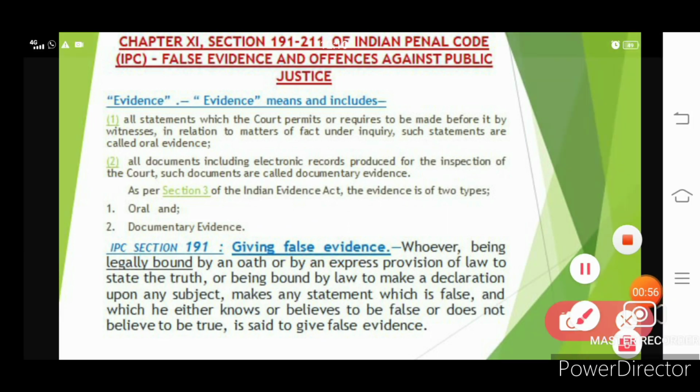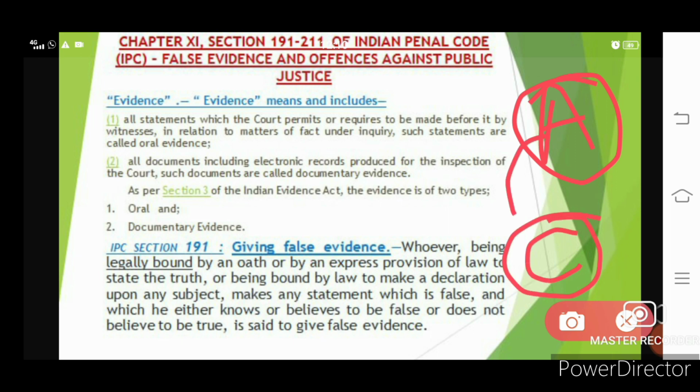Whoever, being legally bound by an oath, let's say the witness, let's say a person A. Person A was legally bound to the court by an oath, in the sense of a promise. He had promised the court that he will always state the truth, or being bound by an express provision of law to state the truth, or being bound by law to make a declaration upon a subject.